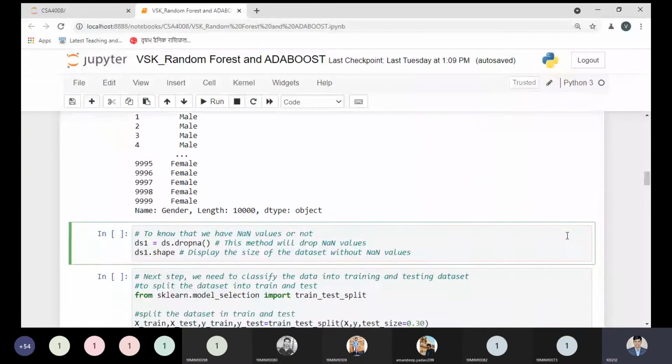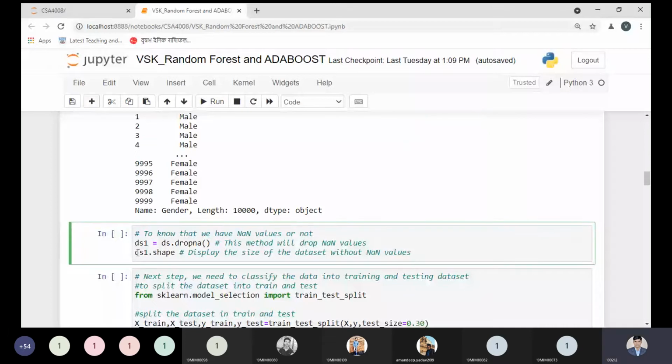Sir, in a 10,000 rows based data set, there may be some chance we can have null values. Am I right? So to know whether we have null values or not, and how we can identify and remove them, of course, with the help of the dropna method. If I'm using the dropna method, it will drop those rows and columns which contain not a number values or null values. That is a point you need to keep in mind.